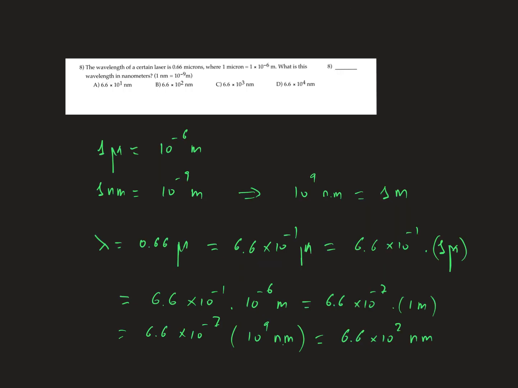It says the wavelength of a certain laser is 0.66 micron. And it says that 1 micron is 10 raised to the minus 6. If you take the meter and divide it into a millionth part, 1 micron is one of these tiny parts. 1 nanometer is something even smaller than 1 micron.